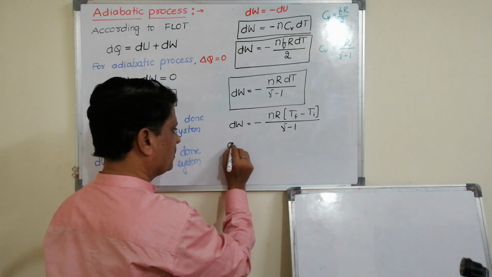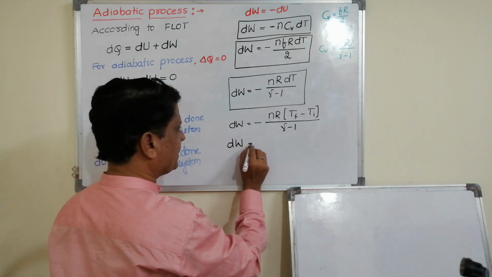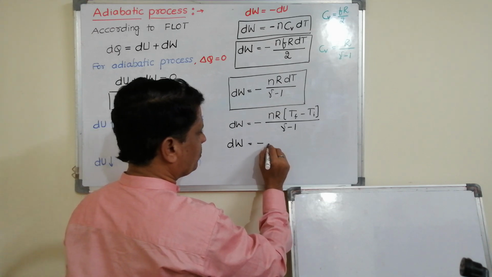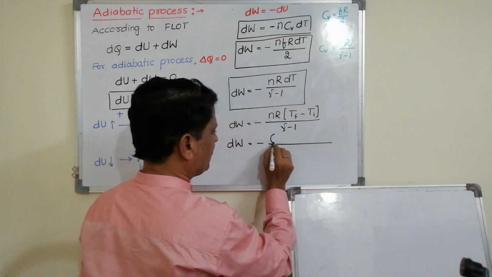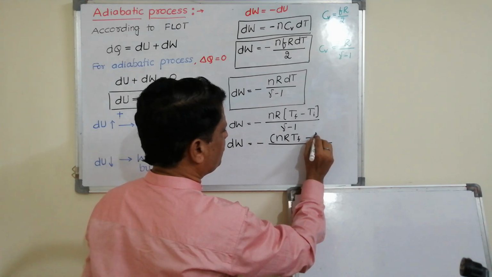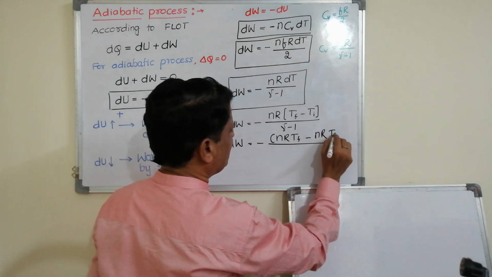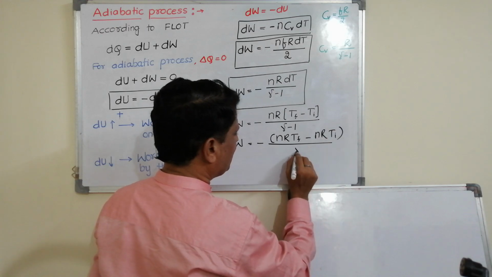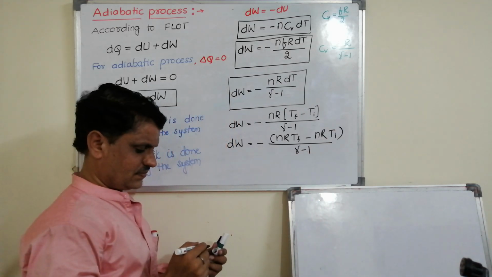Or dW can be written as minus common, nR T final minus nR T initial by gamma minus 1.